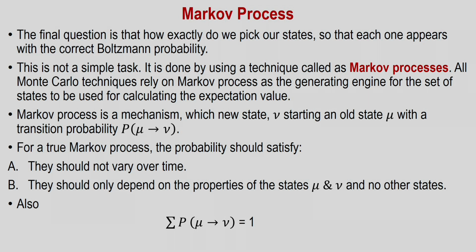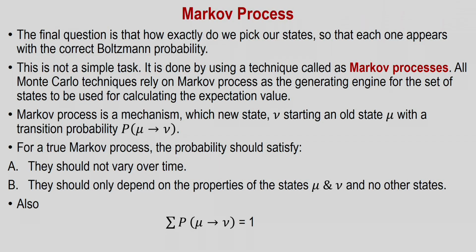So, you have a state mu and you want to go to a state nu, and there is a certain probability for going towards that. This is done by the Metropolis algorithm, we will see that in a while. Then from nu one can go to another state called lambda, and from lambda to another one, say chi, and from chi to another state and so on.